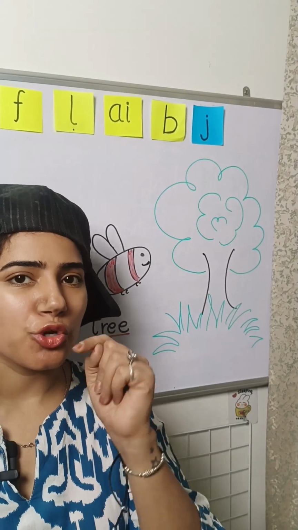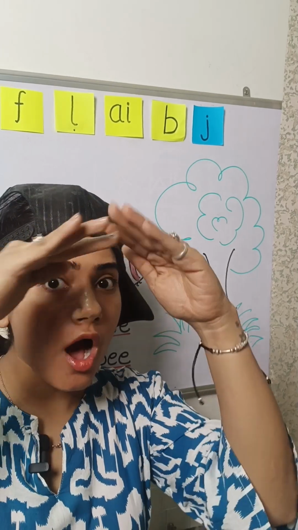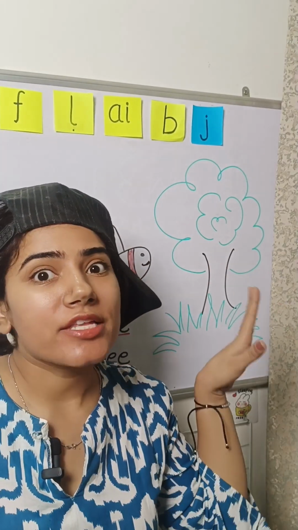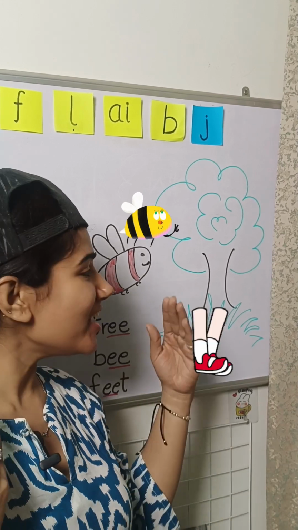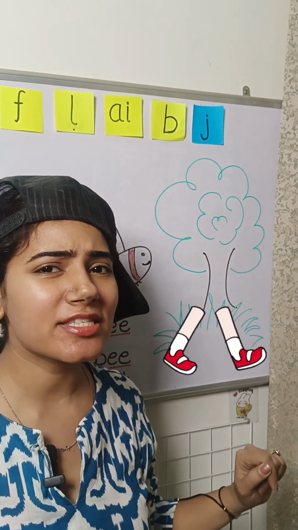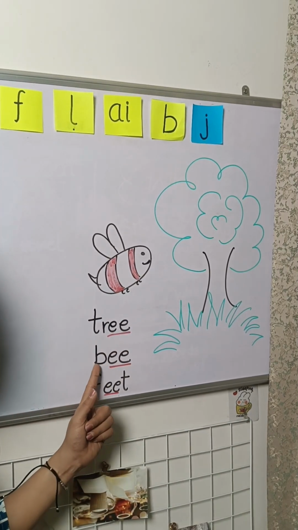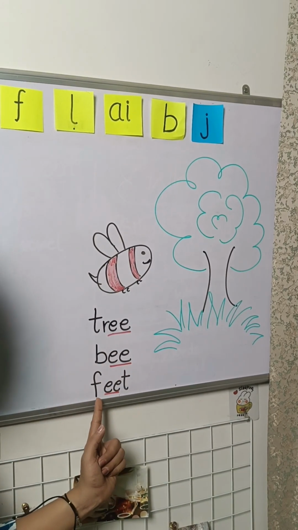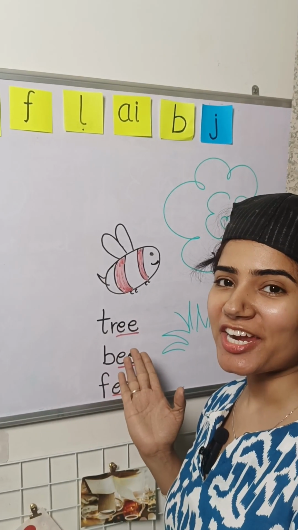Let me tell you a story today. I went on a walk and saw a tree and a buzzing bee and my tiny feet in the grass. Can you see the sounds here? Tr, E, B, E, F, E. That's the magic of E digraph.